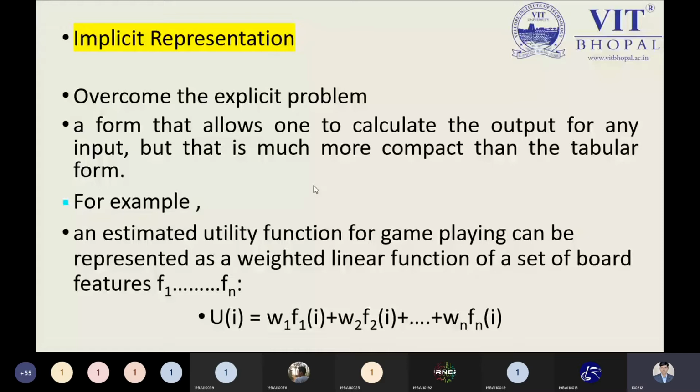The point I was talking about over here. When we try to calculate the utility value of each and every block, suppose we have the ith block, that can be calculated by a simple equation, u_i, where u means utility value. You try to calculate the estimated utility value, and this is also known as the estimated utility function. That can be associated with an important parameter, an important factor, known as the weight.